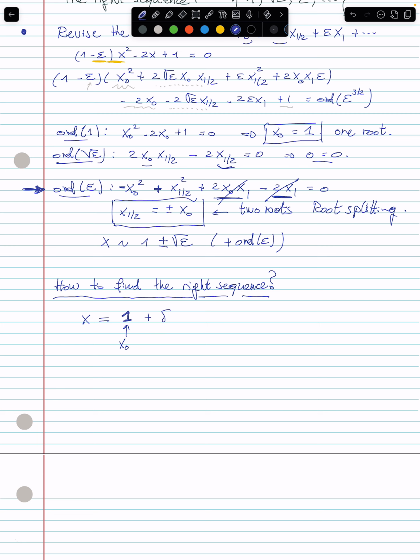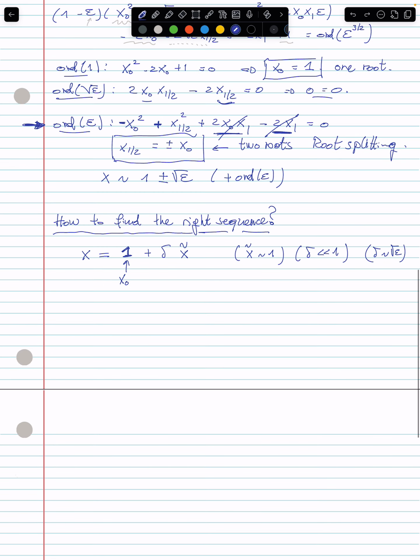Because this is the solution of the unperturbed problem, plus some order of magnitude delta multiplied by x tilde, which is of order 1. So x tilde is something that is of order 1, and delta is something that is much smaller than 1. How much smaller, we don't know, and that's precisely what we want to determine. We would like to get that delta is square root of epsilon. Okay, if this is order of magnitude of square root of epsilon, then we set delta exactly equal to square root of epsilon, and we put the scaling factor into x tilde.